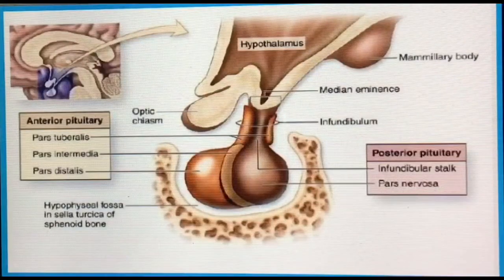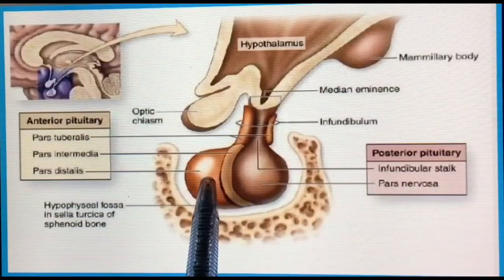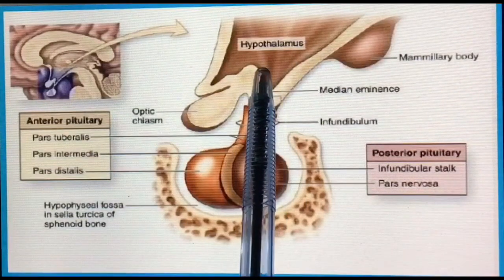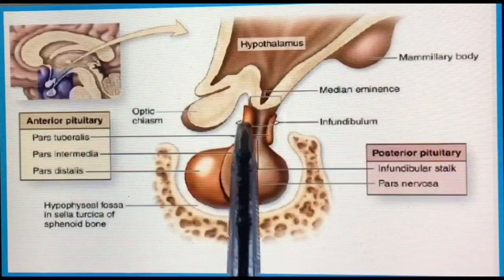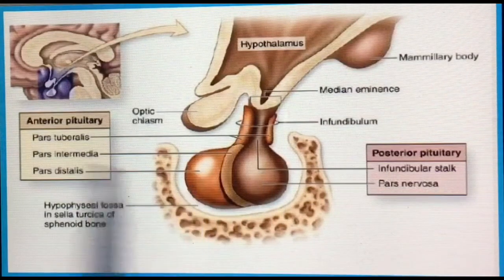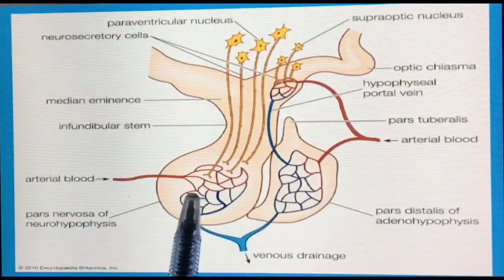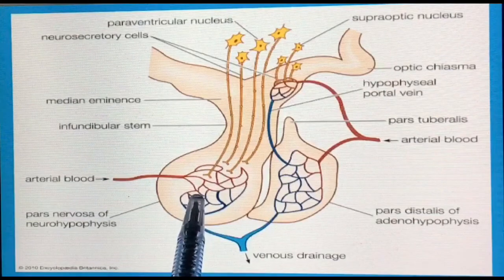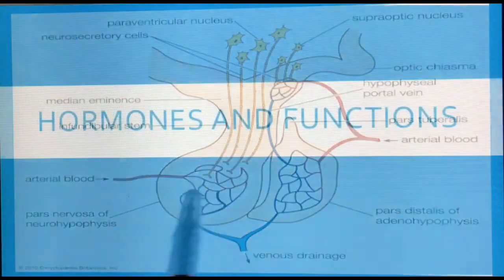Now let's see the relationship of the hypothalamus with the pituitary gland. The hypothalamus regulates the function of the pituitary gland. The hypothalamus is connected with the anterior pituitary lobe by a special portal blood system, while it's connected with the posterior pituitary lobe by neurons.